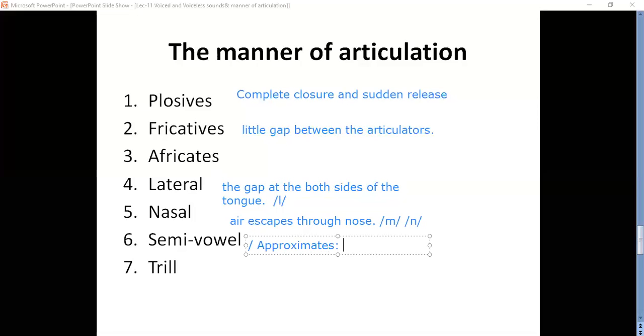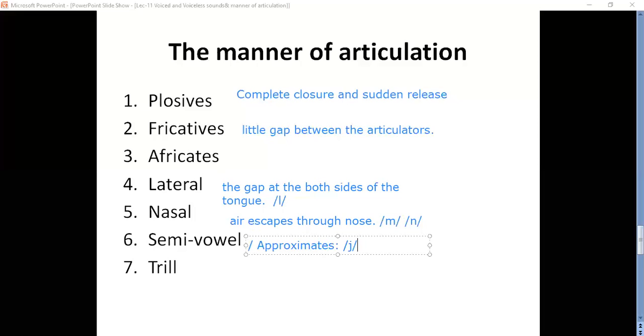But some sounds have very little friction. It is almost in between fricative and vowel sound. This symbol indicates ya sound, ya.